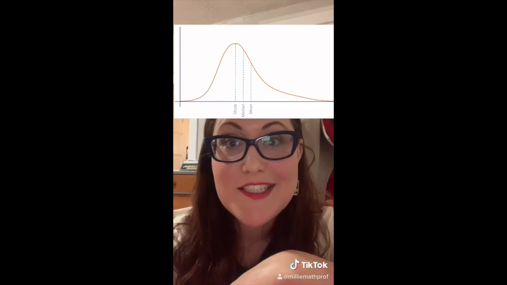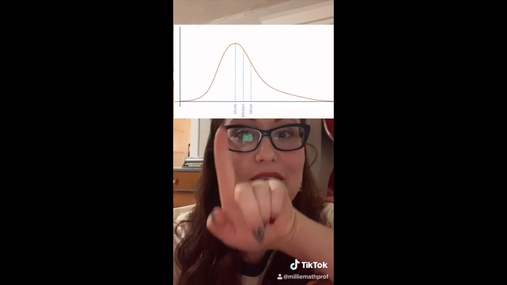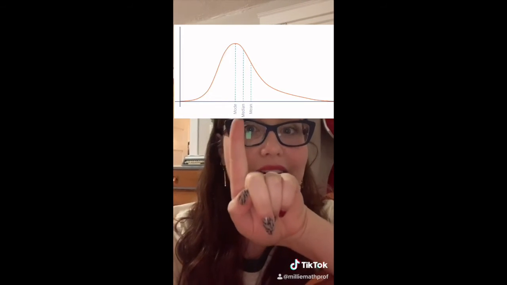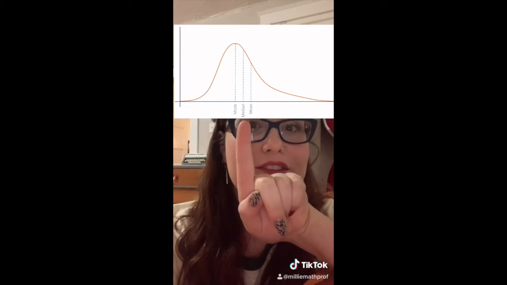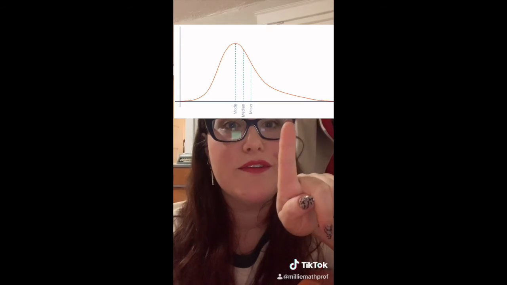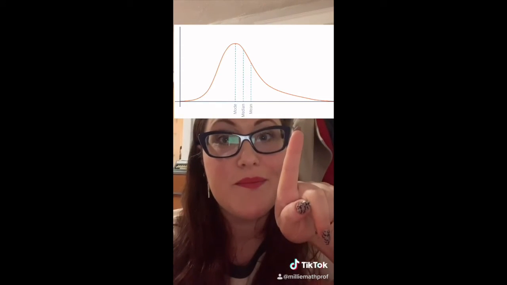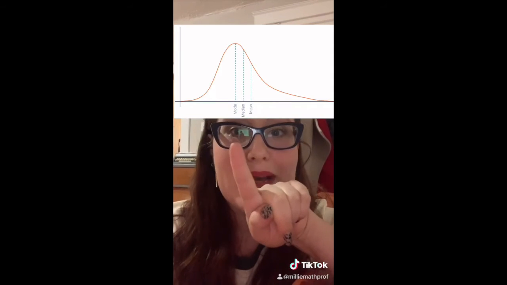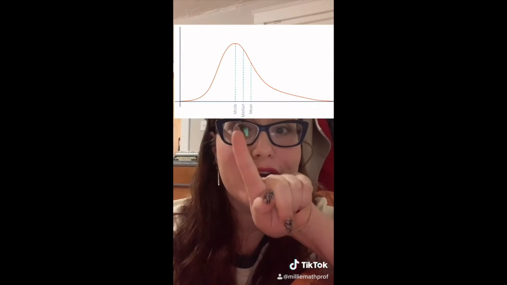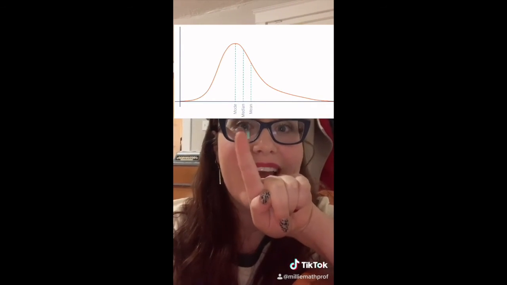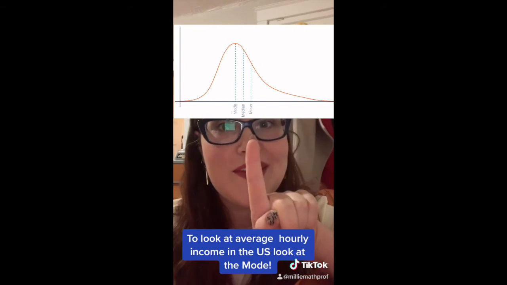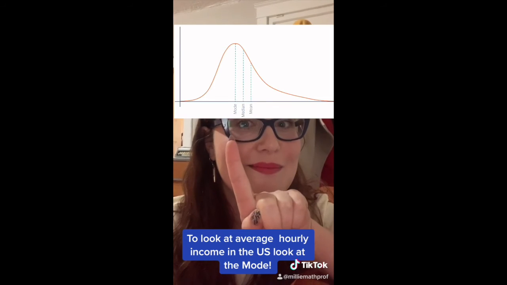Why is this data skewed? Well, the majority of people are over here making $7.25, $15 an hour, hopefully getting us up to the mean of 27. The problem is over here are people like Jeff Bezos and billionaires. They're skewing our data right or positively by moving our mean further and further away from our mode. That's why mean is not the best way to look at the average income in the United States. It's actually going to be mode.